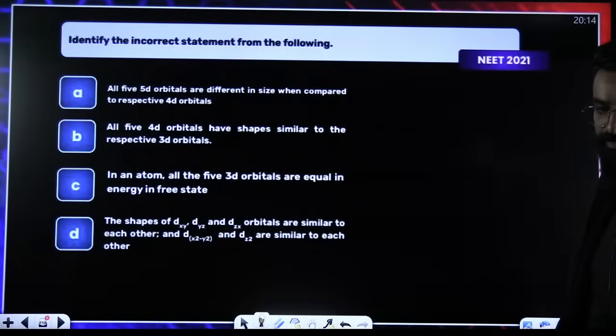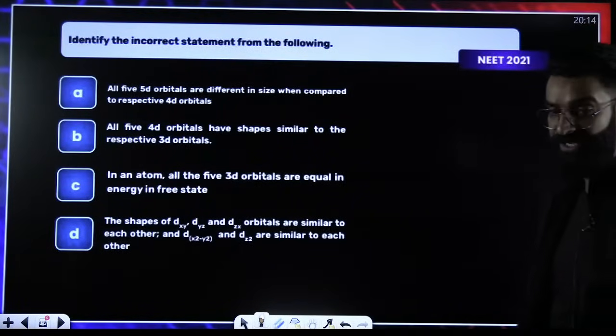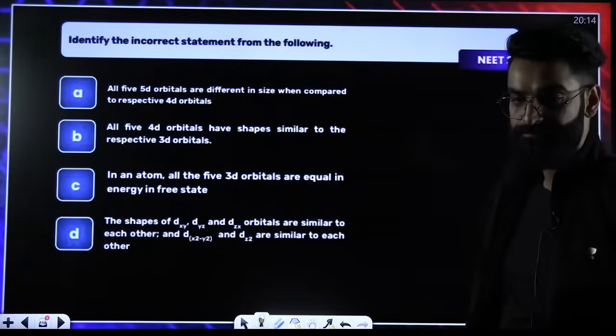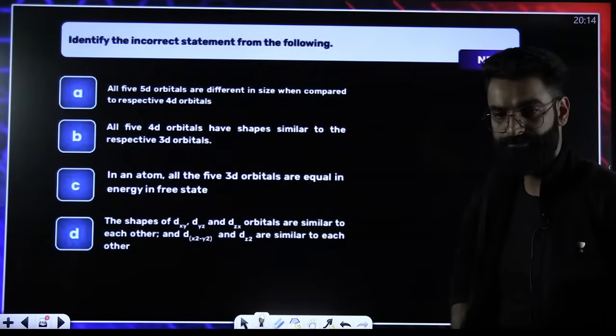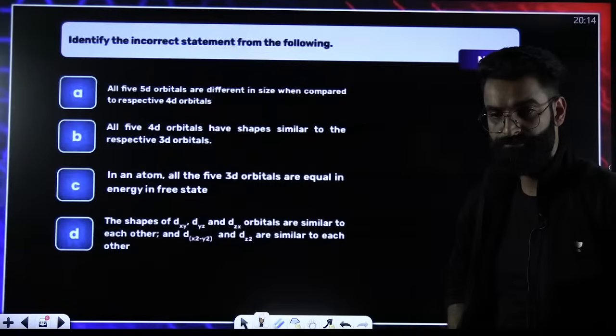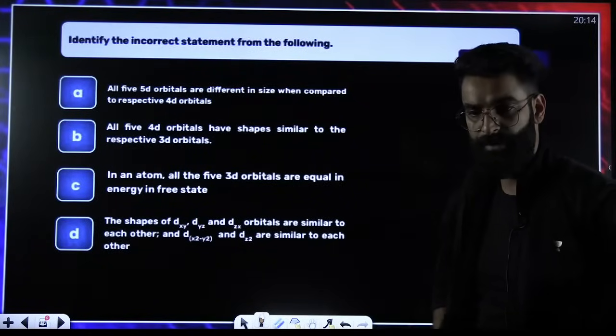I have already identified, now it is your time to identify it. Quick, people. Everyone.